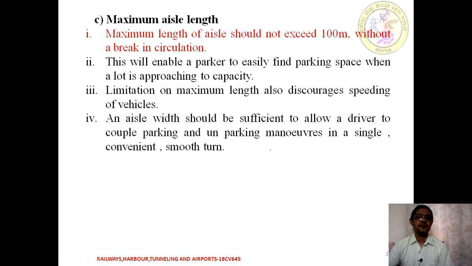Next is going to be the maximum aisle length. In any case, the maximum aisle length should not exceed 100 meters without a break in the circulation. That is the thing we need to keep in mind. That is going to be the maximum one. This will enable a parker to easily park and find a parking space whenever we are approaching capacity.